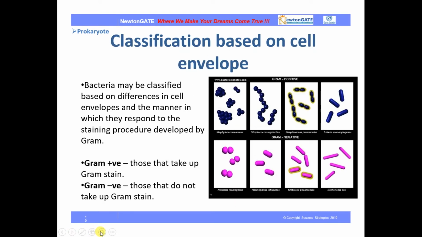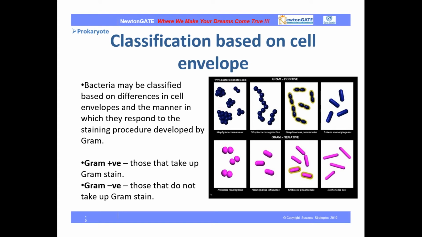Now bacterial cells have again been divided into two kinds. What is gram positive I have already discussed, and this one is gram negative. So what are the bases on which these two kinds of cells have been differentiated? Let's just see. Bacteria may be classified based on differences in cell envelopes and the manner in which they respond. Basically, bacterial cells respond to the staining procedure developed by Gram, the gram stain.